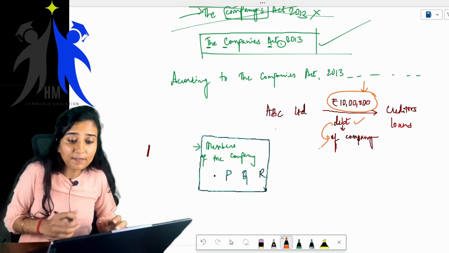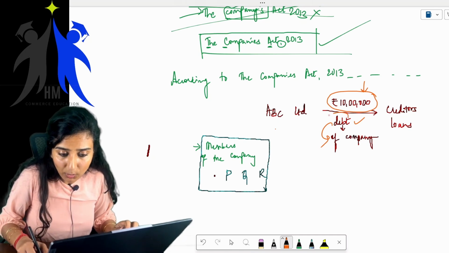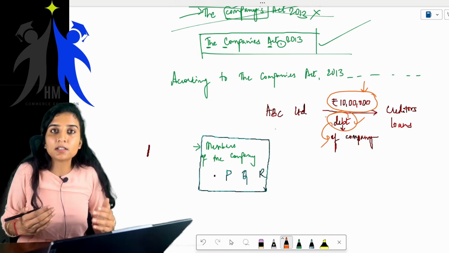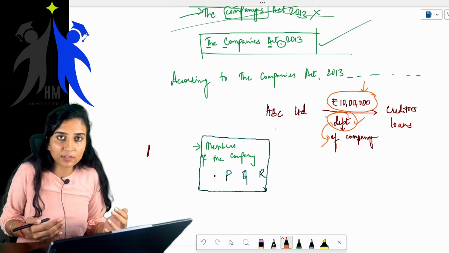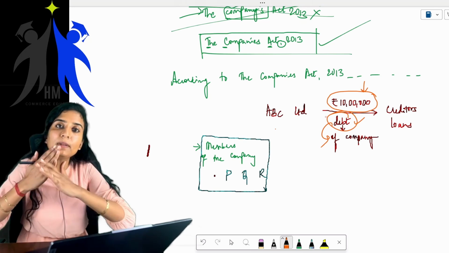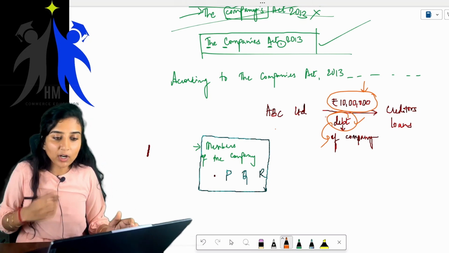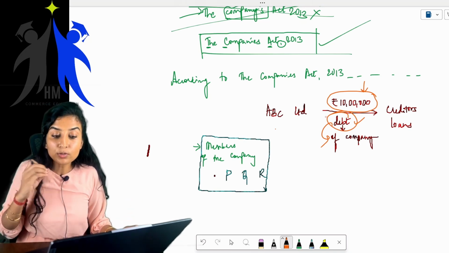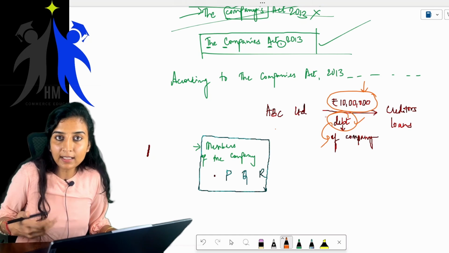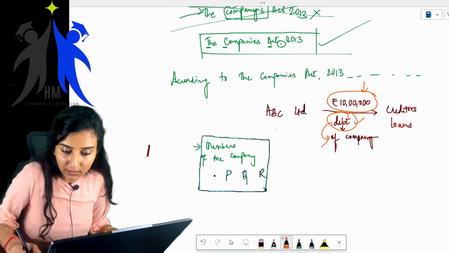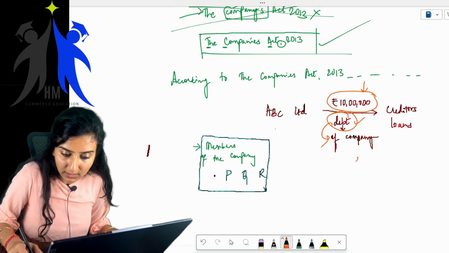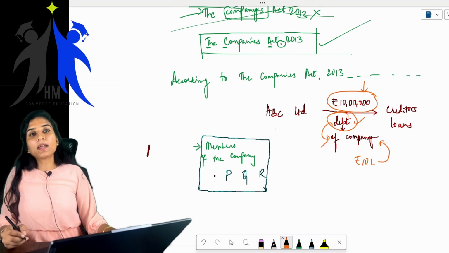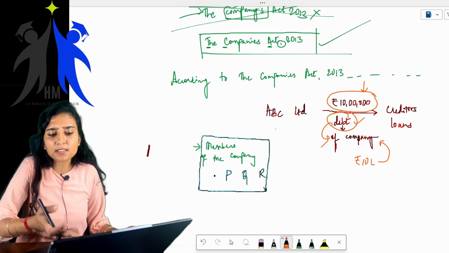Now this particular debt, is it of the company or members of the company? Children, if you're thinking it is the debt of the members of the company, you're completely wrong. You have not understood the previous features also. Those who are actually getting it, yes, it is the debt of the company. This rupees 10 lakh is the debt of the company.